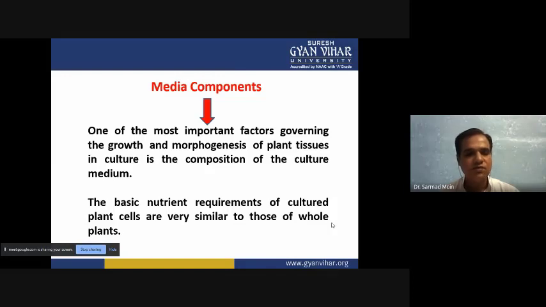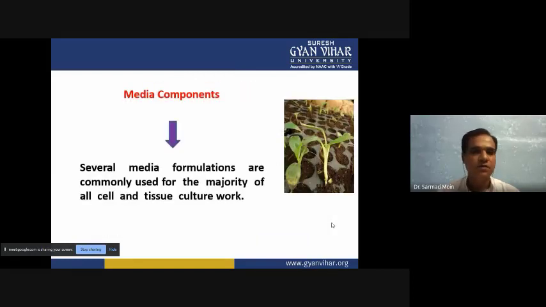Otherwise, if you provide unoptimized media, the growth and development of the plant will also be unoptimized. Several formulations have been produced by scientists, and they all have some major and minor components of chemicals. All these components, major, minor, vitamins and amino acids, support the growth requirements of the plant so that it can give optimum growth and development.